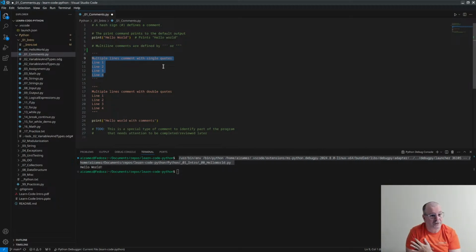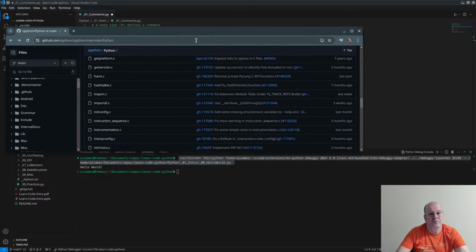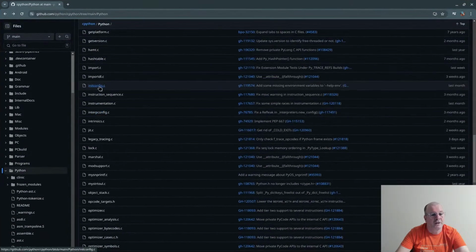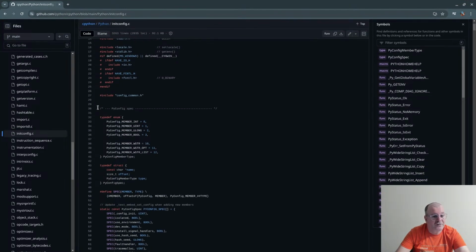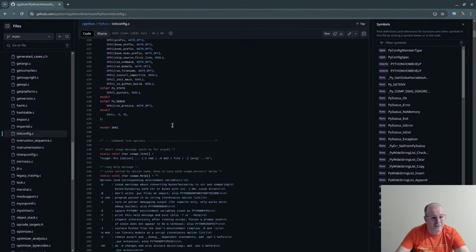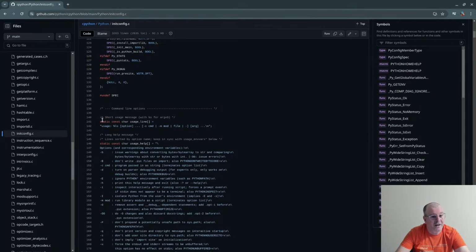Comments are very important. If we go to the Python source code and open anything here, this is how we put comments in C. Do you see? There are not many comments, but there are comments there.